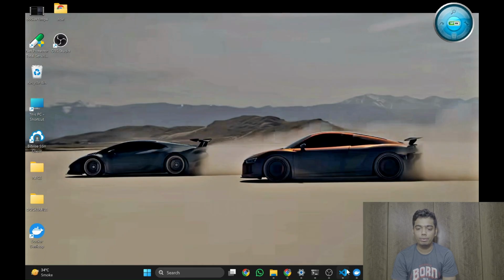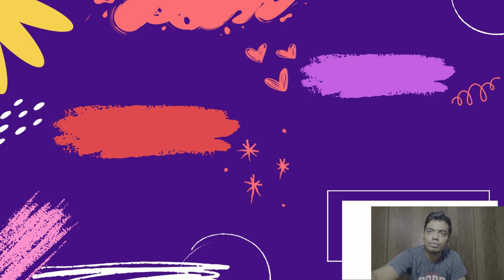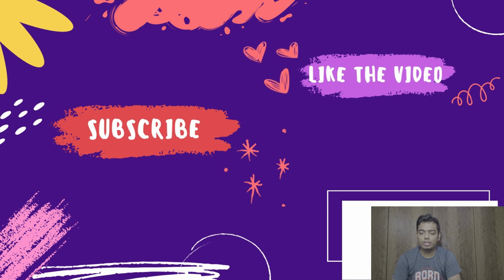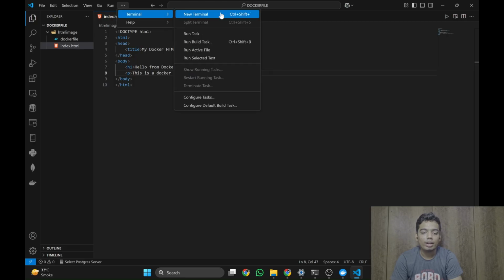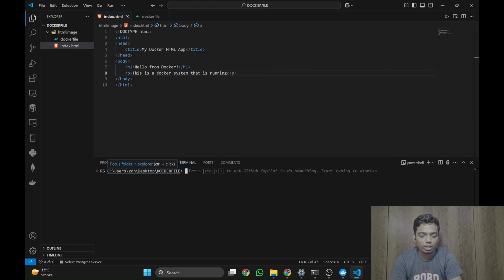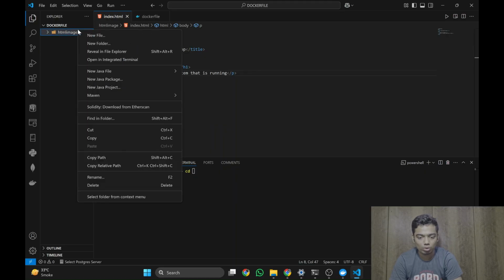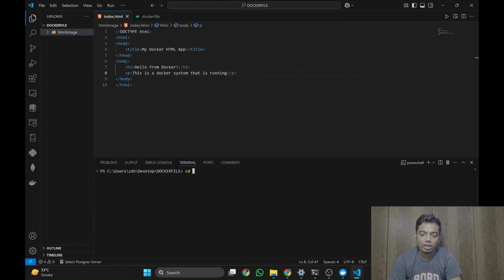Now head to your code editor, open terminal. So guys, let us head to our index.html, where we did some necessary changes, as you know. Now open terminal. You can also use the keyboard shortcut. Here we first need to change the directory with cd. Right click on the HTML image folder, copy its path and paste it over here. Once you do it, you will see that the directory is changed to HTML image.